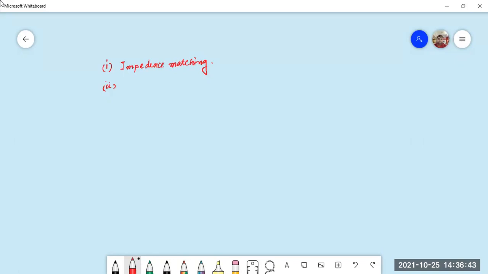So first of all, whenever we are sending a signal to the free space, impedance matching is mandatory for receiving the signal. That is number one.